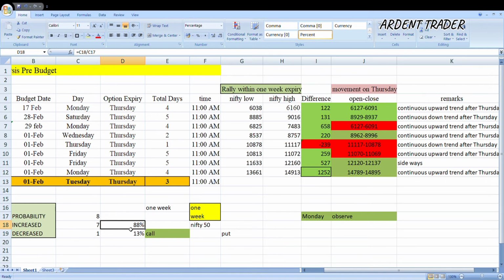Maybe on Tuesday that 13% probability might work. Nobody can say 100% that Nifty will increase or decrease. But I'm again telling you, we work on probability. So the probability for Nifty to increase is 80%. Now, since every research should have a conclusion, what is the conclusion of this research?